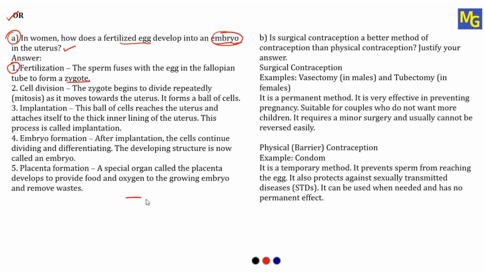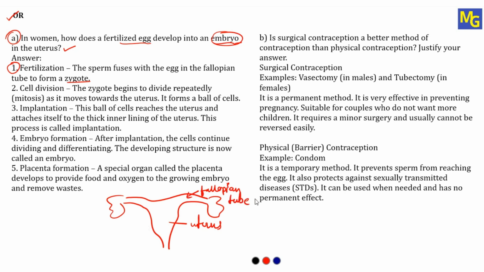So as I have told, if this is the fallopian tube and this is the uterus, so see here, roughly I am drawing the diagram. So this is a ovary. So we have 2 ovaries in human female. This is uterus. This is fallopian tube. So as I have already explained in my another video, every month one ovary releases an egg. This process is called as ovulation. This egg will remain in the fallopian tube for 24 hours.